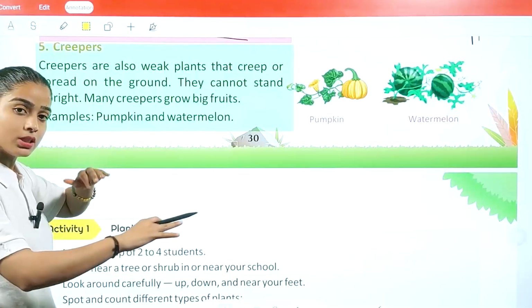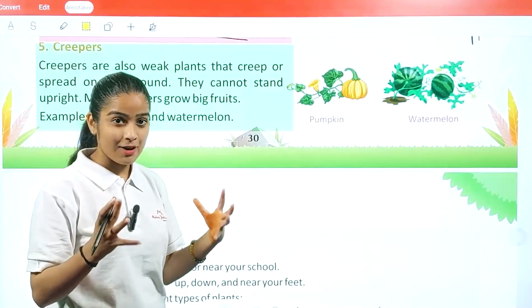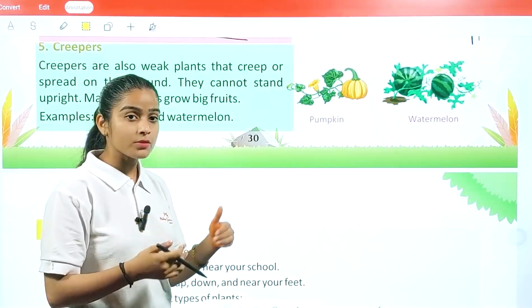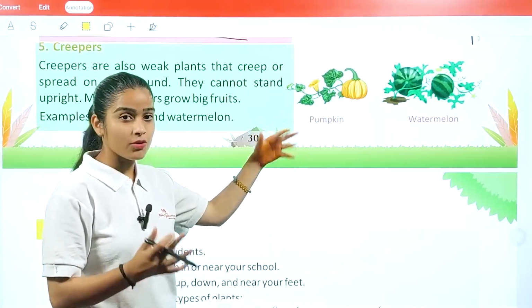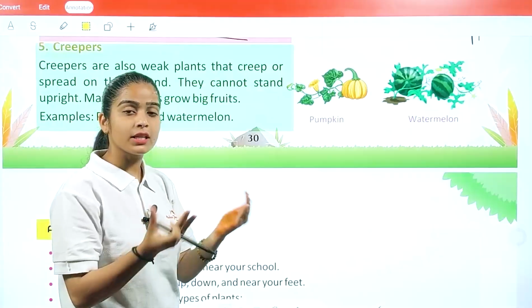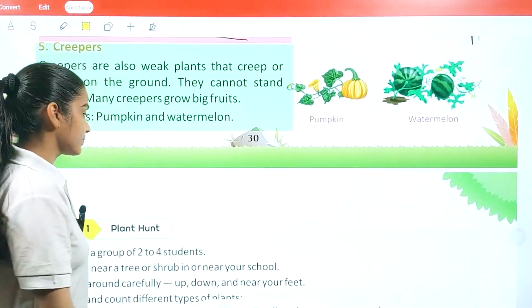stand. They lie on the ground only, and basically they have big fruits because they are big in size, right? So they need a heavy support. It would not be possible because these are very weak plants, so if we put them upward, the fruit will not be able to reach its full size. If they are lying on the ground, they have that capability.